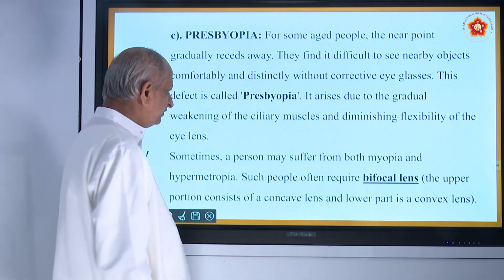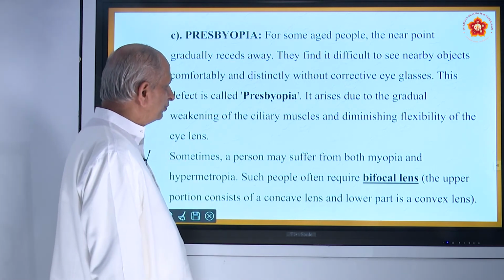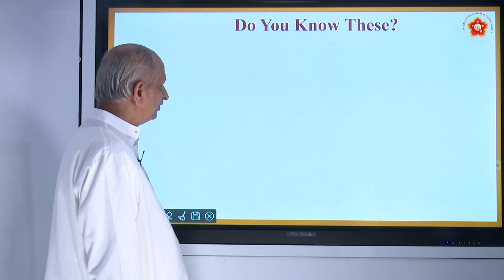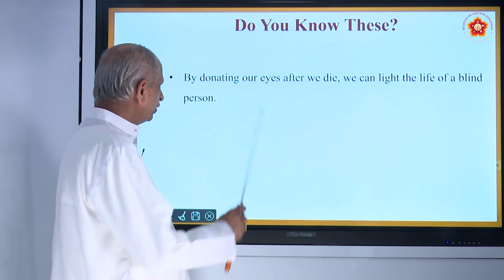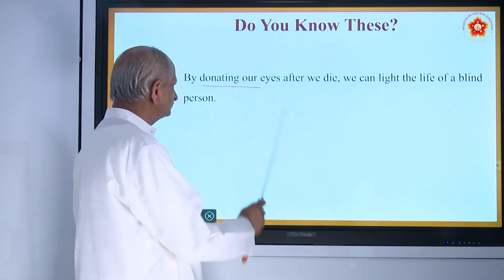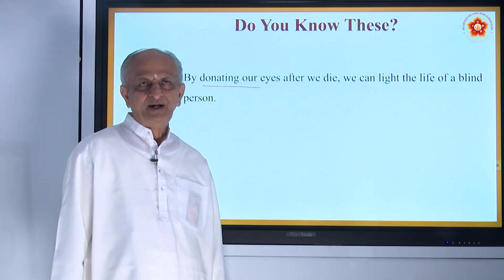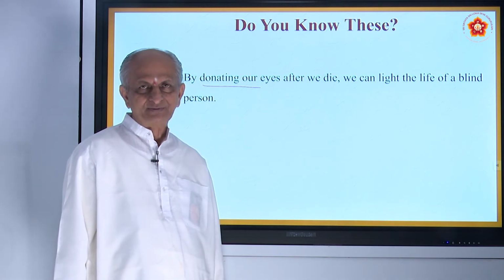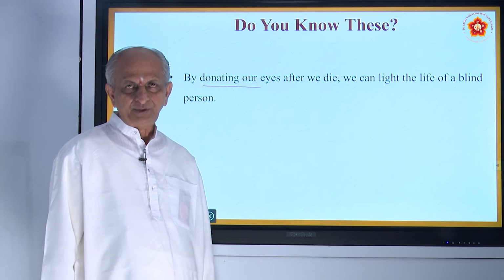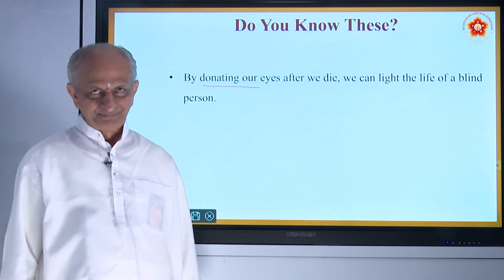So, these are some of the major defects of the eye, and you should also know something very important, like donating eyes. See, this body is meant for helping others, do you know? That is why it is told in Sanskrit, Paropakaraya Punyaya Papaya Parapidinam.